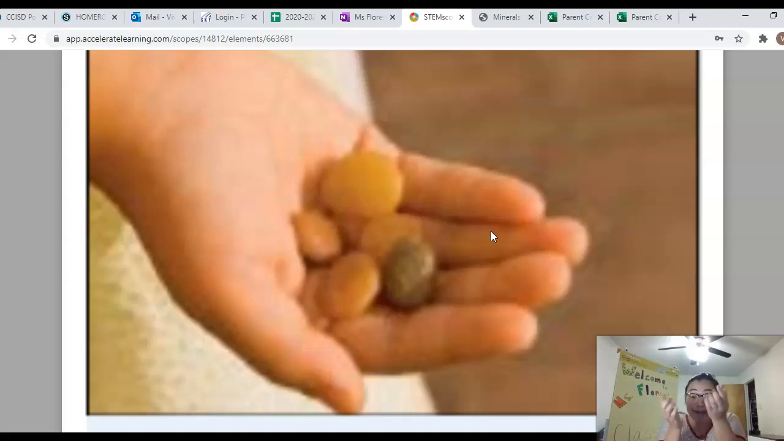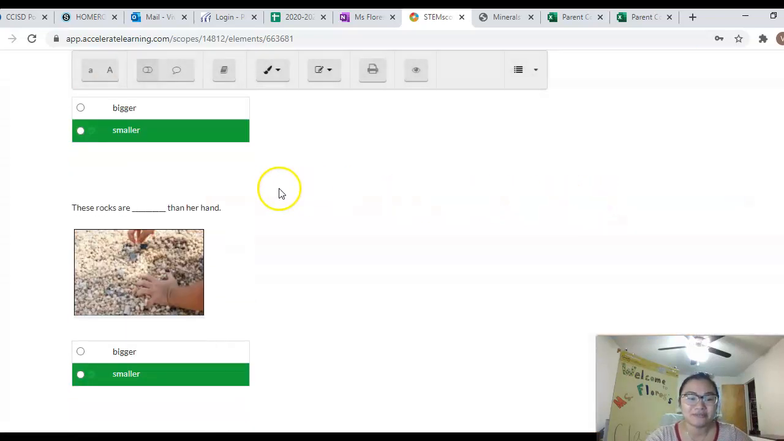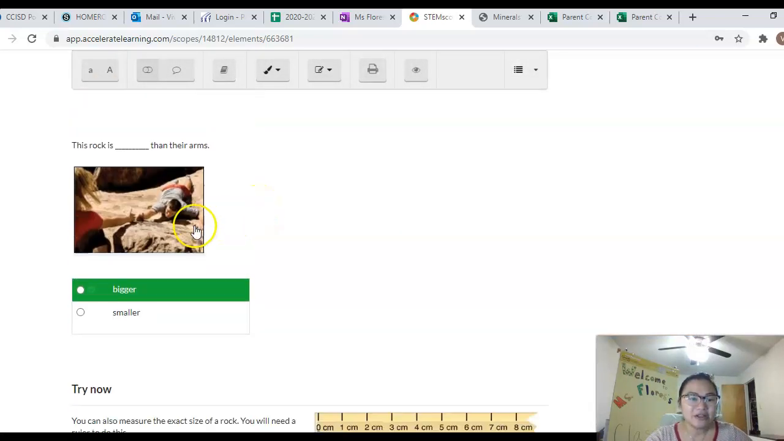These are little rocks because they fit in someone's hands, right? You couldn't sit on these rocks, at least not like how the girl was sitting on that big rock in the last picture, right? So look at this one.